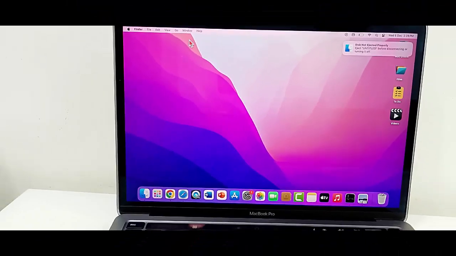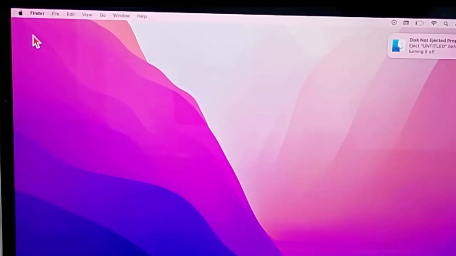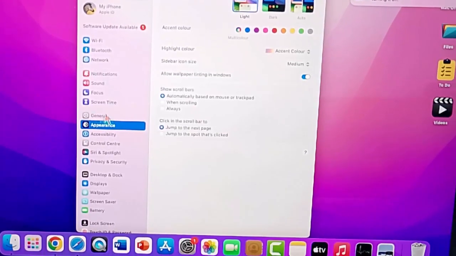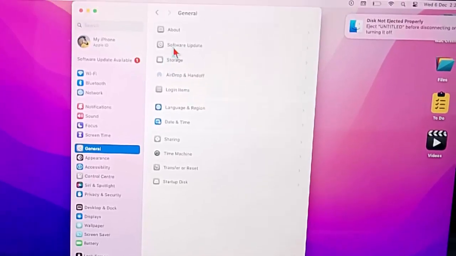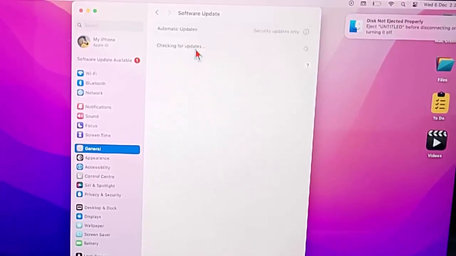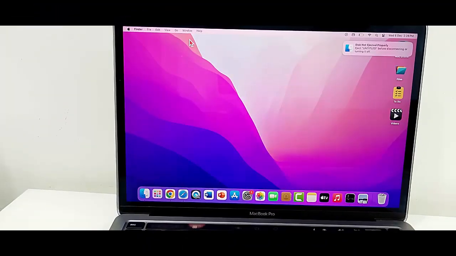And the last final method, update your macOS. So for this, guys, go to your system settings and go to general option. And now open the software updates and check here, guys, update. If update is available, you update your Mac and after you can try.